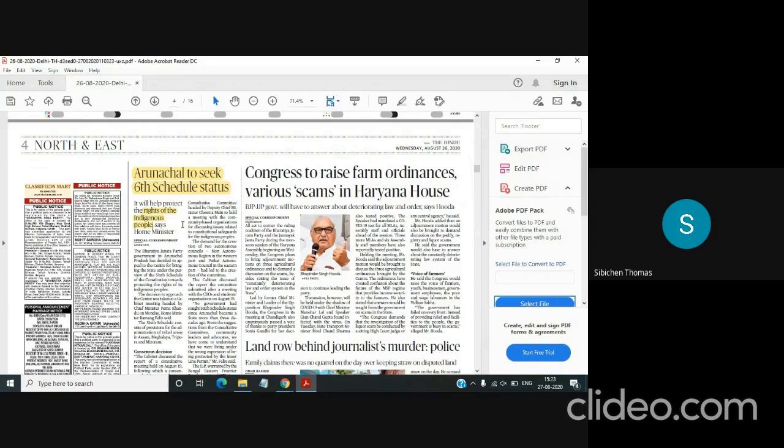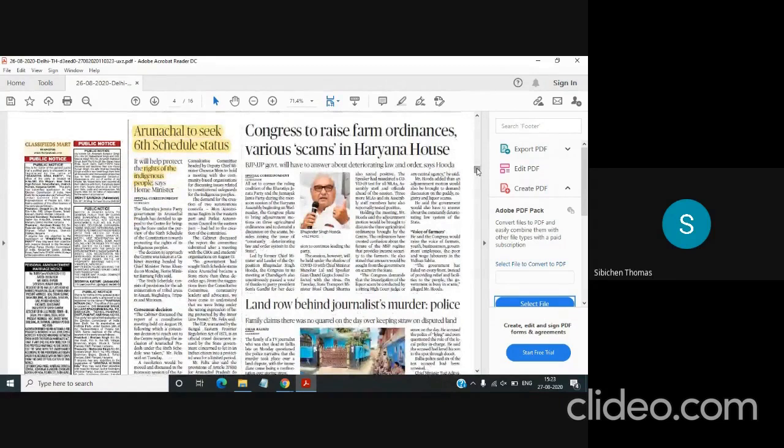At the same time, we have seen earlier that these schedules are very important. You need to know which schedule means what. So with regard to both of these, you need to go through this article. Other than this, there are no other articles here which you have to read.